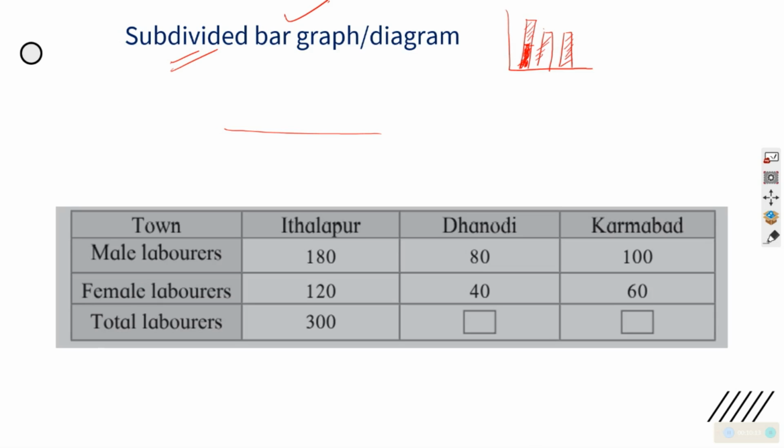There is a report about the male laborers, female laborers, total laborers in cities like Ithalapur, I don't know where it is, and Dhanodi and Karmabad. These are different locations in a village where male laborers and female laborers work hard for bringing out produce. The data is given here. More important is data. From the data, we have to create a subdivided bar graph.